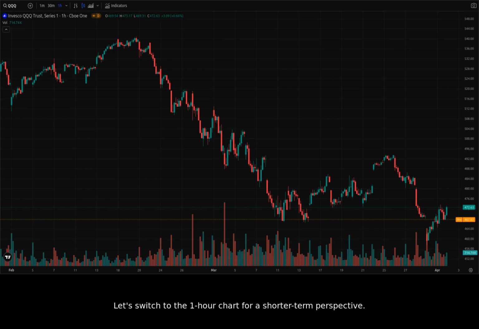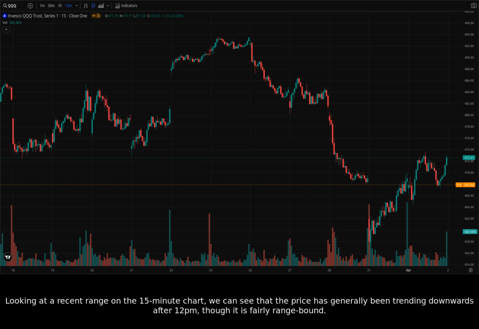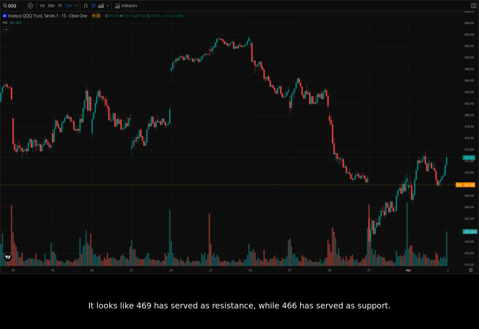Let's switch to the 1-hour chart for a shorter-term perspective. Here, we can see very recent volatility. Using the 15-minute chart might give us more detail here. Looking at a recent range on the 15-minute chart, we can see that the price has generally been trending downwards after 12 p.m., though it is fairly range-bound. It looks like 469 has served as resistance, while 466 has served as support.